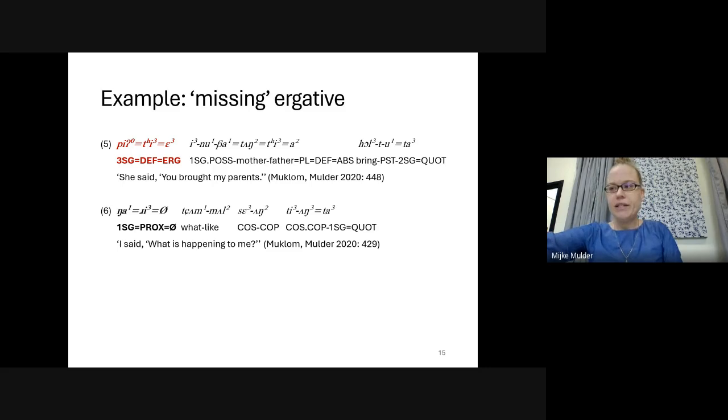So here you can see two example sentences of direct quotation in Muklum. In both, you can see in the first position the speaker in bold. In sentence 5, it is in red, and in sentence 6 in black. What follows is the direct quote, which is then closed off with a quotative marker ta. In the first sentence, you see that the speaker who is being quoted is marked with the ergative clitic while the speaker in bold in sentence 6 remains unmarked for case.